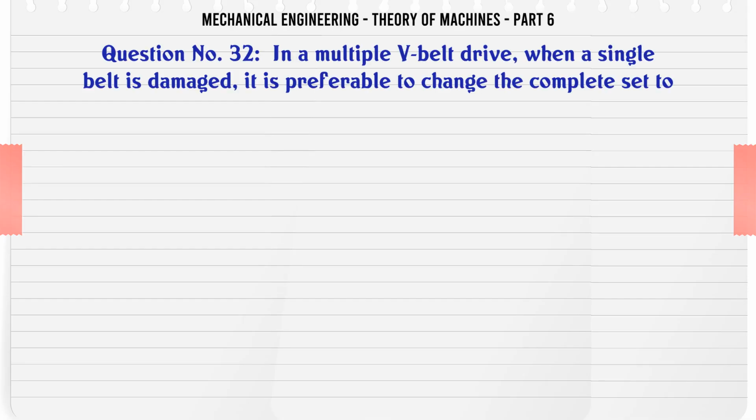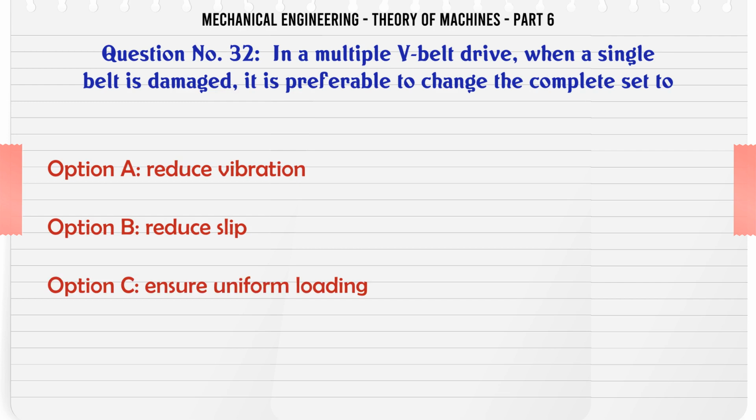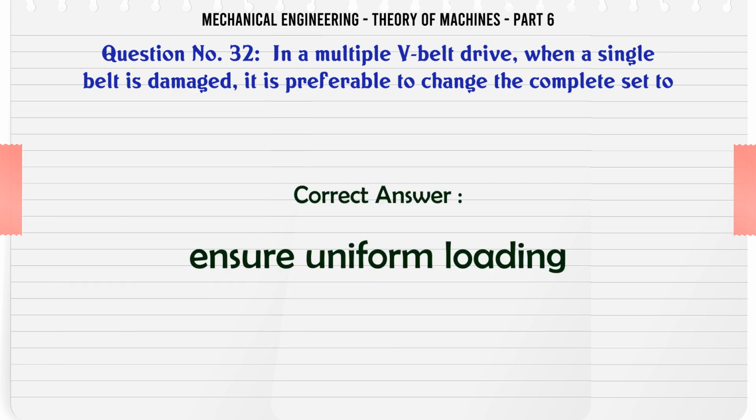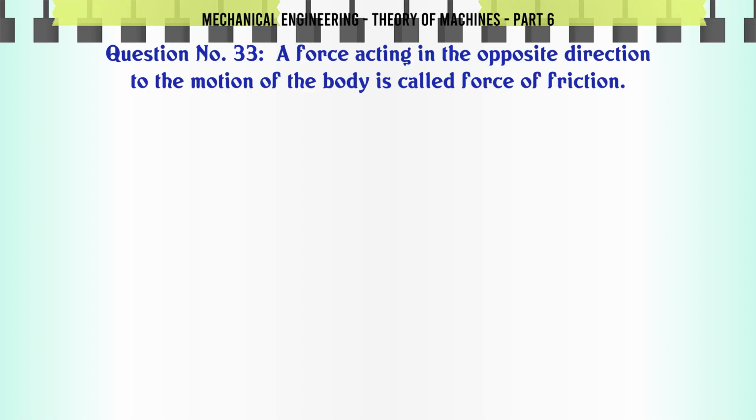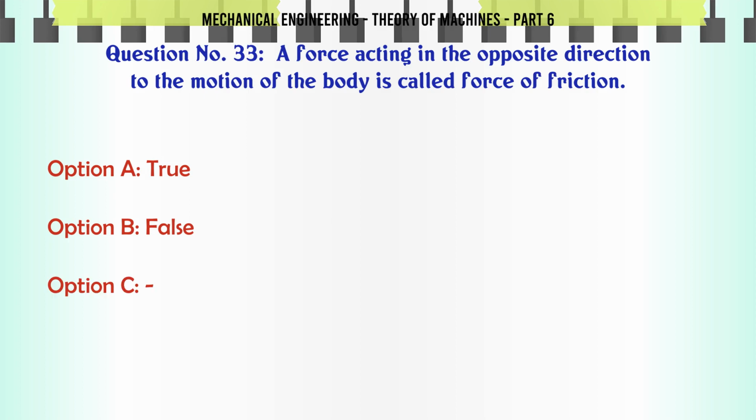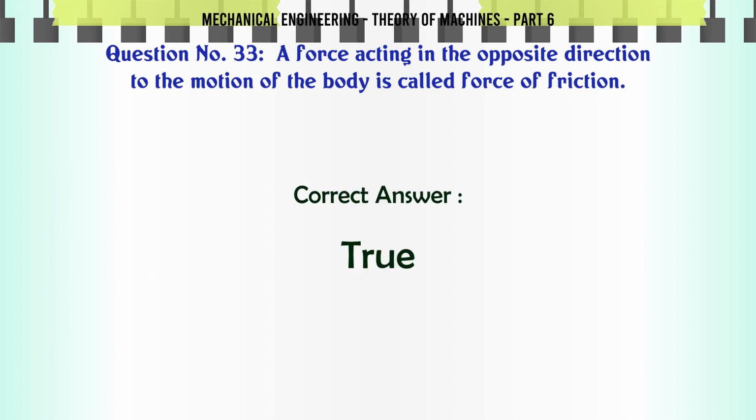In a multiple V-belt drive, when a single belt is damaged, it is preferable to change the complete set to A. Reduce vibration, B. Reduce slip, C. Ensure uniform loading, D. Ensure proper alignment. The correct answer is C. Ensure uniform loading. A force acting in the opposite direction to the motion of the body is called force of friction. A. True, B. False. The correct answer is true.